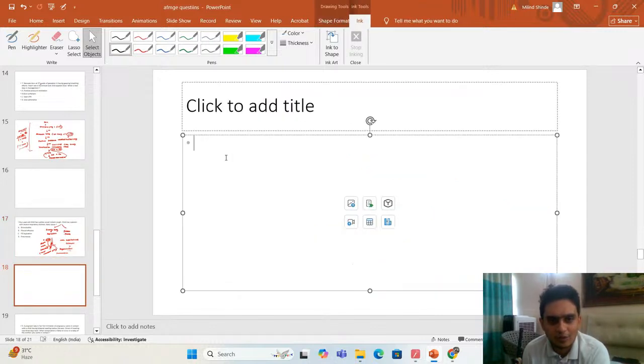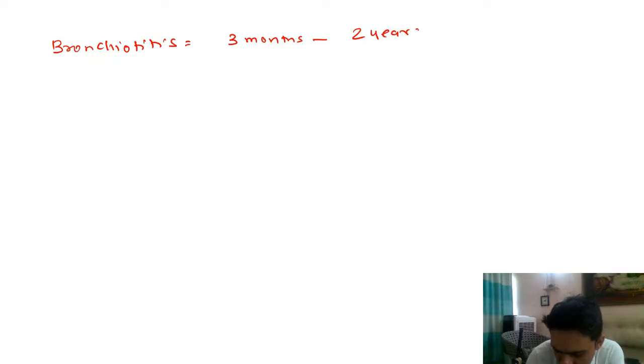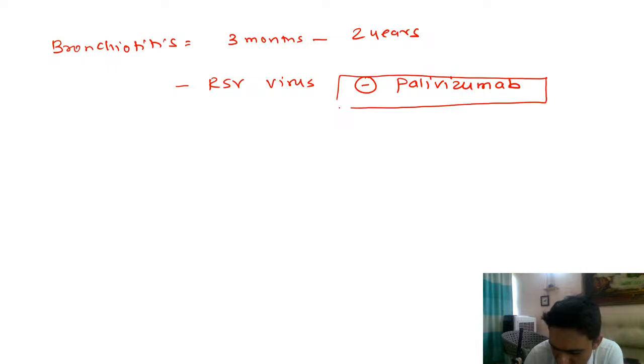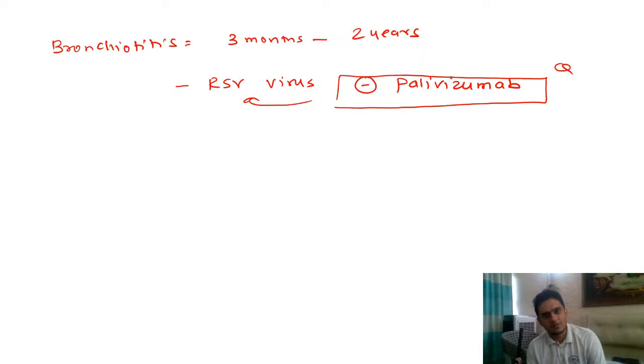Now bronchiolitis. What do we know about bronchiolitis? So just few things. Bronchiolitis is seen in an age group between 3 months to 2 years. It is caused by RSV virus. Okay. And again, an important MCQ. So you have a monoclonal antibody called palivizumab. This palivizumab antibody is against RSV virus. Again, a very important MCQ asked in the past in FMG exam as well. So in bronchiolitis, the monoclonal antibody that you see is palivizumab.